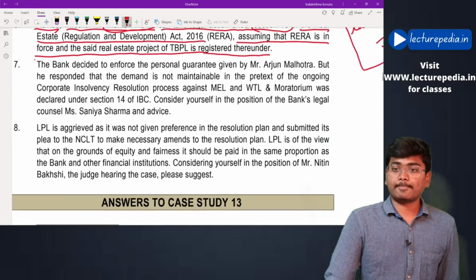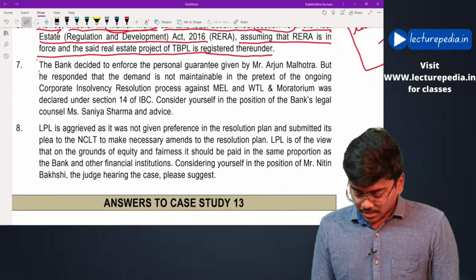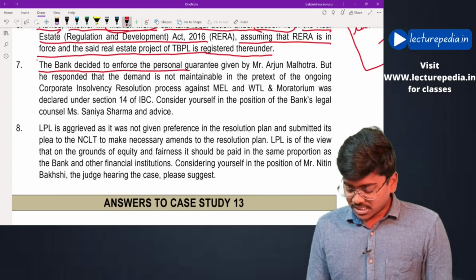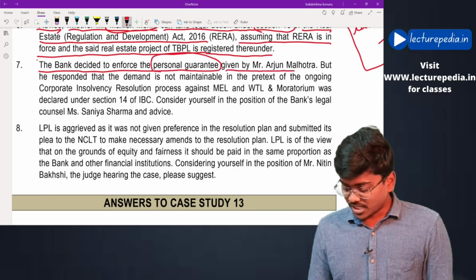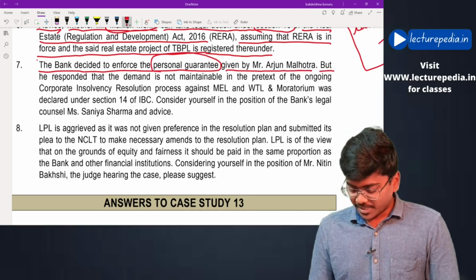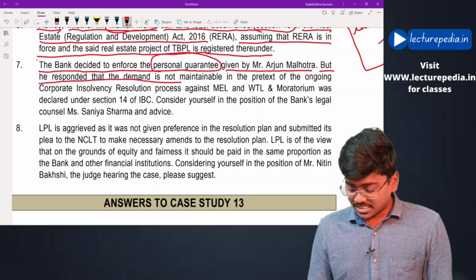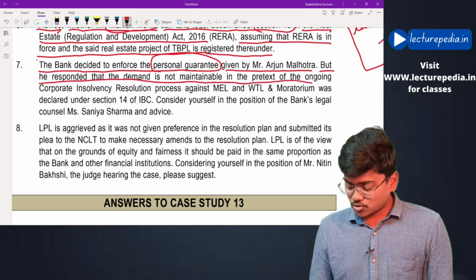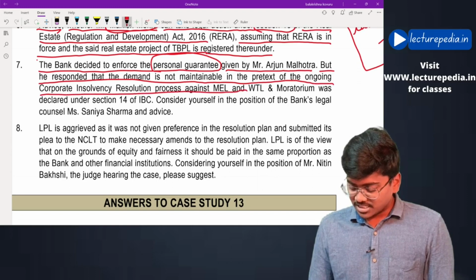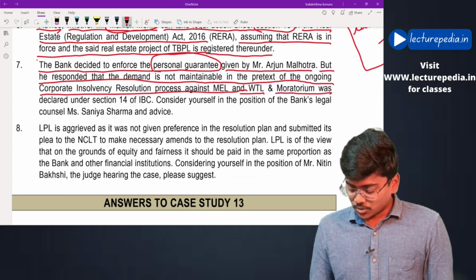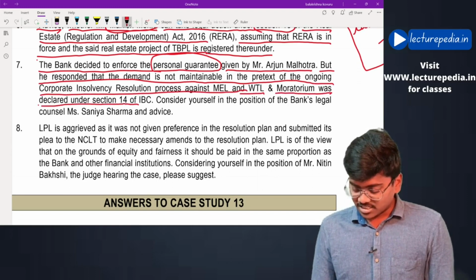Next, the bank decided to enforce the personal guarantee given by Mr. Arjun Malhotra, but he responded that the demand is not maintainable in the pretext of the ongoing corporate insolvency resolution process against MEL and WTL, and a moratorium was declared under section 14 of IBC.